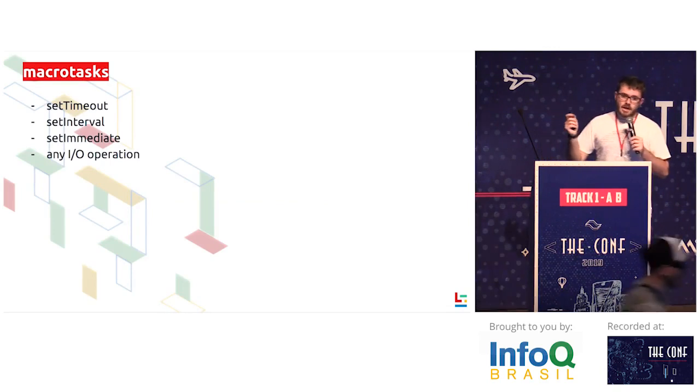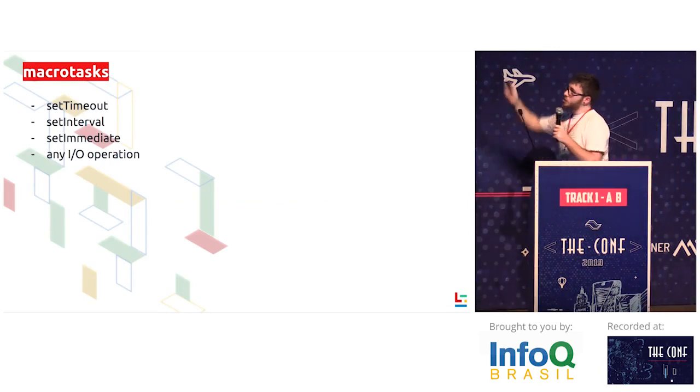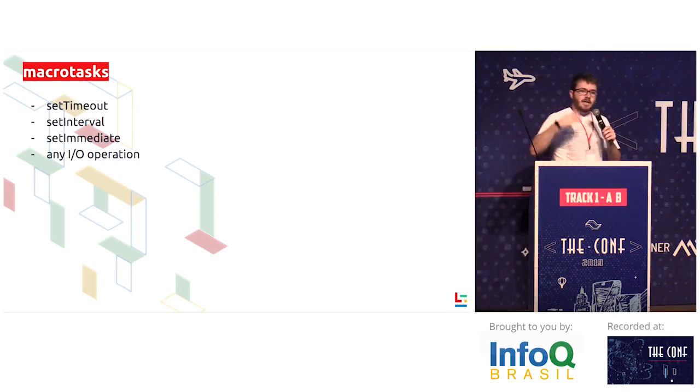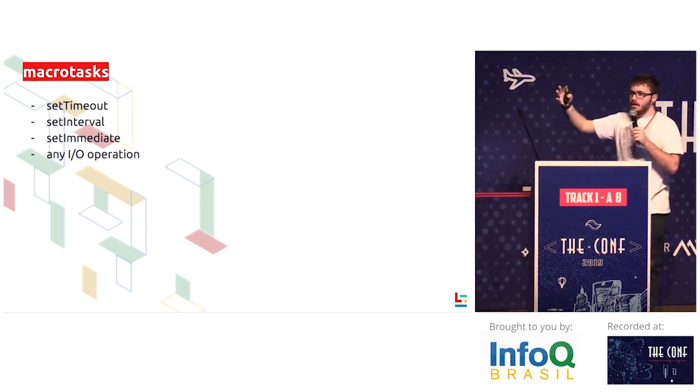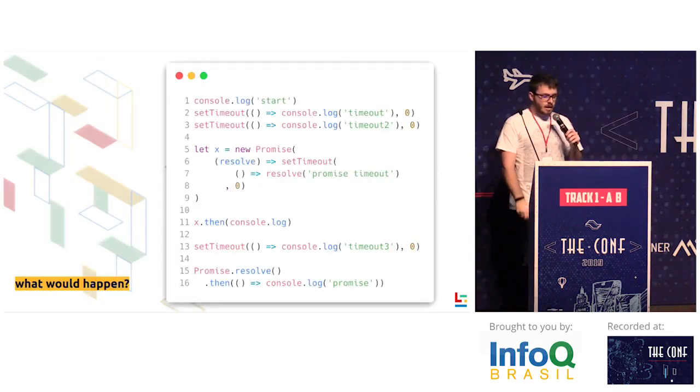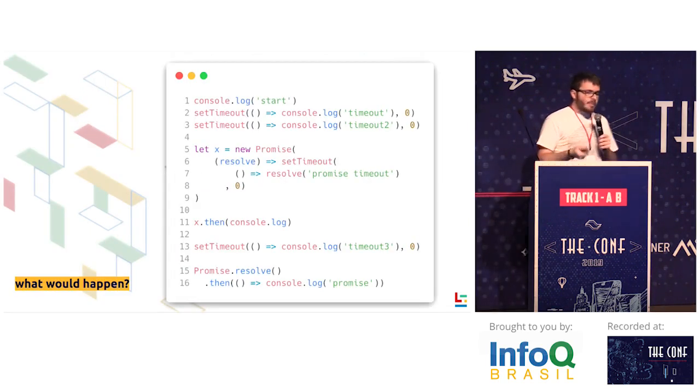These are examples of microtasks or callbacks. So setTimeout, setInterval, setImmediate, and any I/O operation like readFile, and everything else that goes in and out, is a macro task. Okay, basically, what would happen if we executed this?